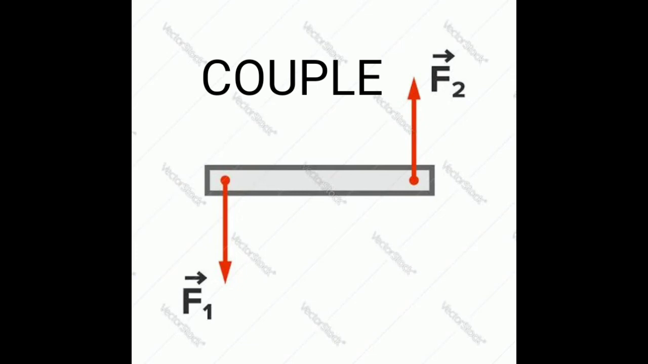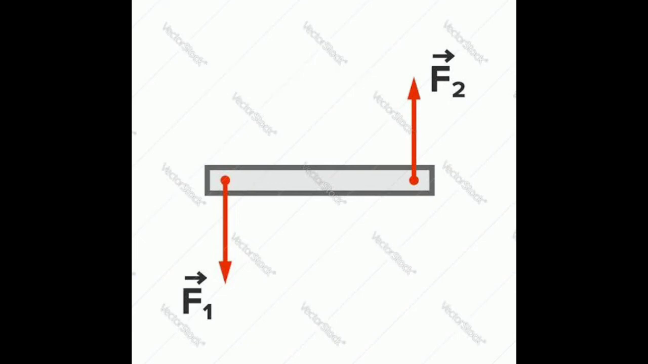Moment of couple is measured by the product of any one of the forces and the perpendicular distance between the lines of action of the two forces. So the moment of a couple is equal to the product of force and perpendicular distance between the lines of action of the forces. So M is equal to F into S. The unit of moment of couple is Newton meter in the SI system, dyne centimeter in the CGS system. Moment is rotated in two directions, clockwise and anti-clockwise.